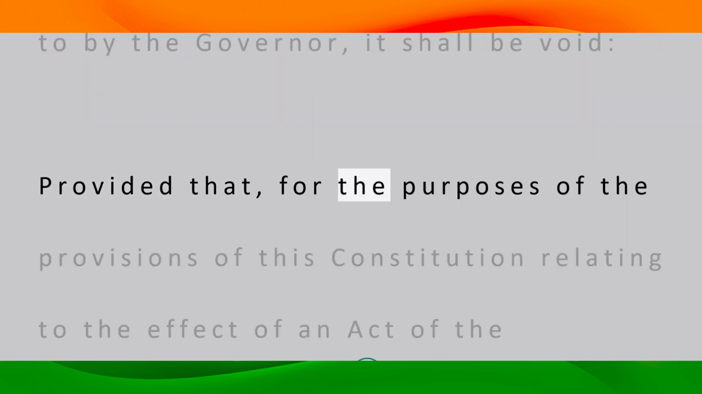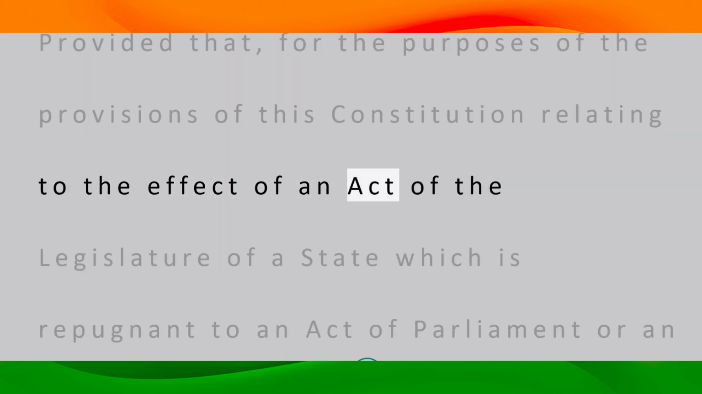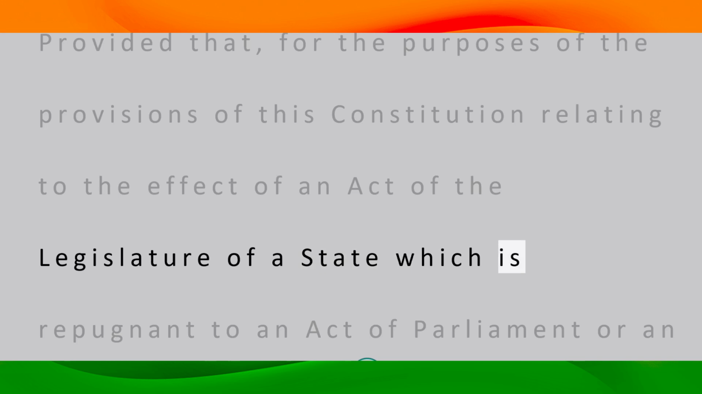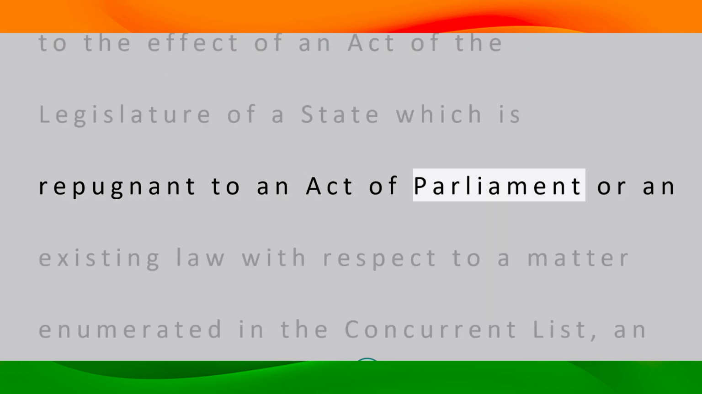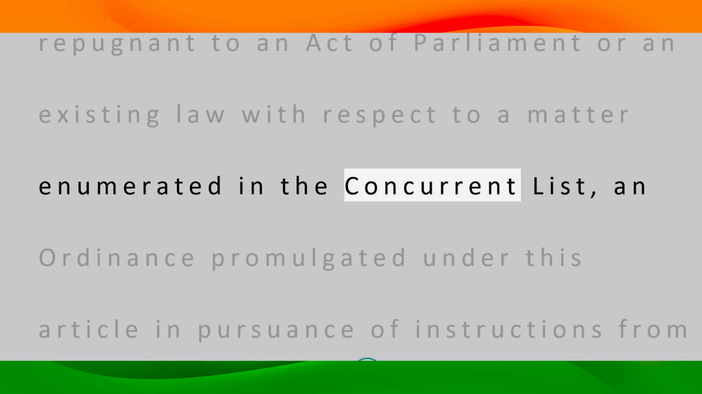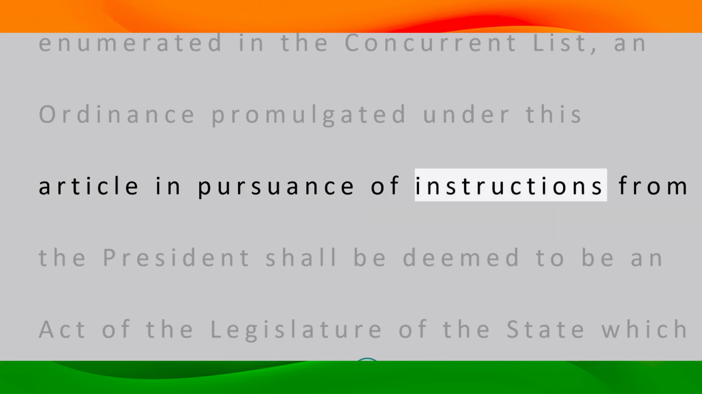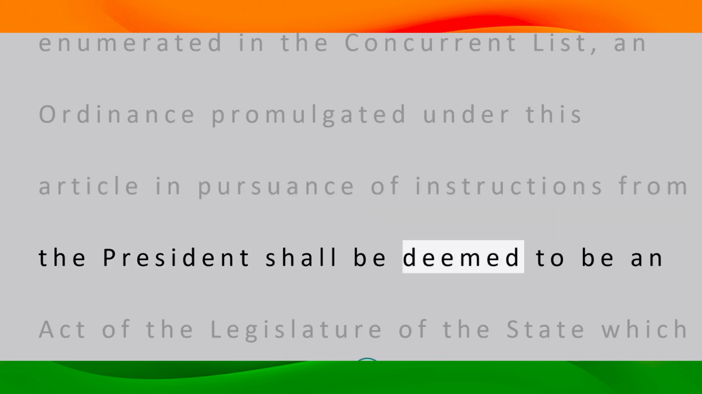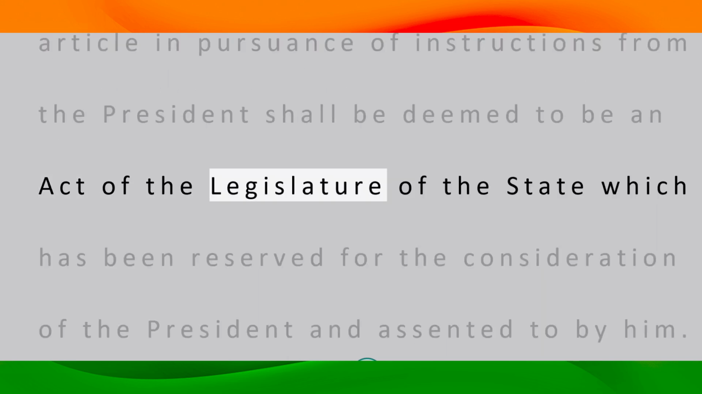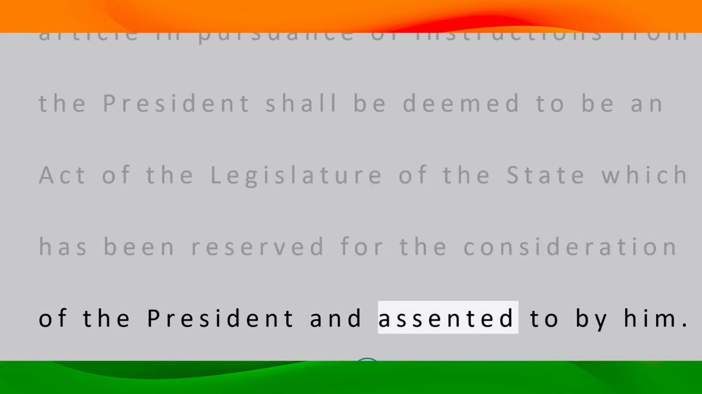Provided that, for the purposes of the provisions of this Constitution relating to the effect of an act of the legislature of a state which is repugnant to an act of Parliament or an existing law with respect to a matter enumerated in the concurrent list, an ordinance promulgated under this article in pursuance of instructions from the President shall be deemed to be an act of the legislature of the state which has been reserved for the consideration of the President and assented to by him.